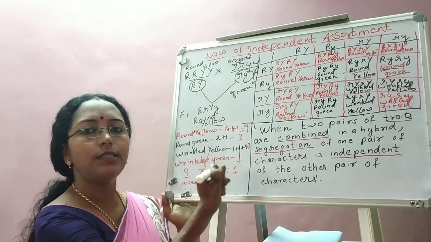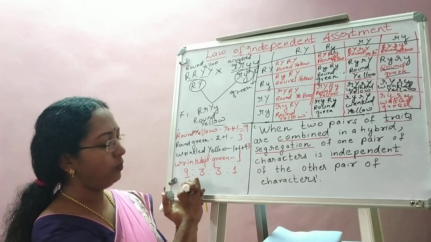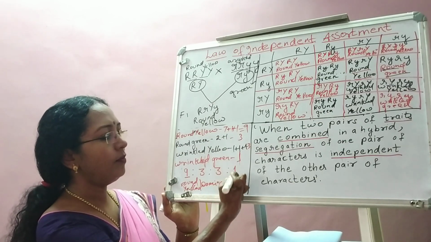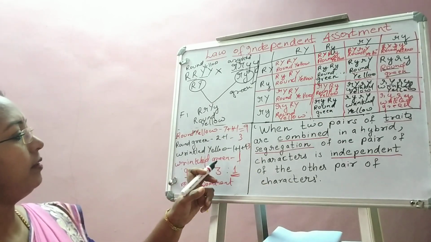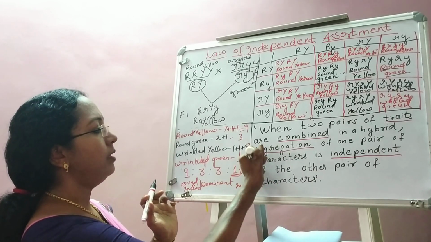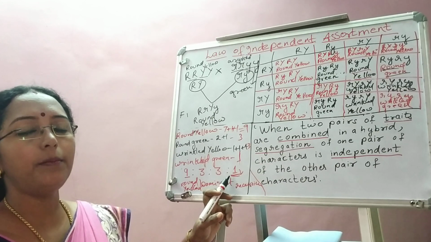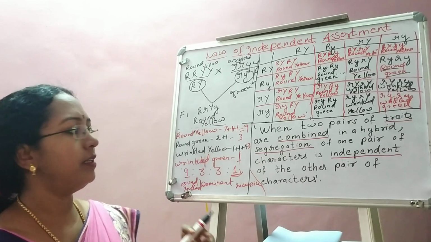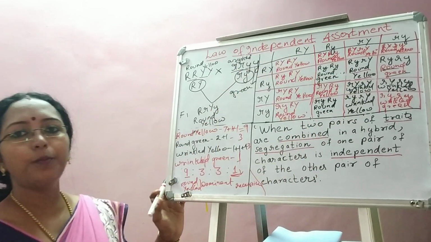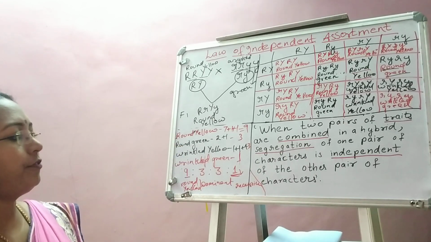Here both the characters, that is seed shape and seed color that I have taken, this is round and yellow. So both are dominant coming here. Here I have taken 1, that is wrinkled green. Both are coming over here as recessive. That means the character most number is 9, round dominant, least number is 1, wrinkled green. So this is the F2 progeny. The whole box is showing the F2 progeny. And these are the numbers. And this is the F2 ratio.